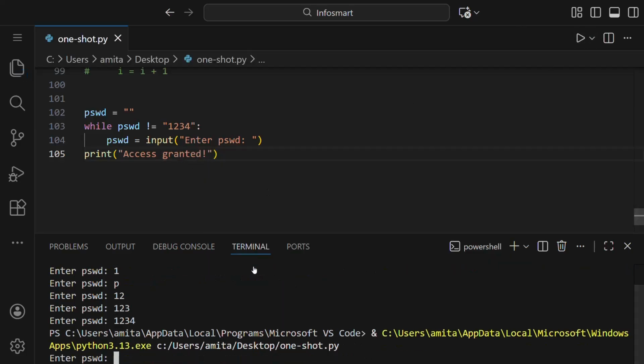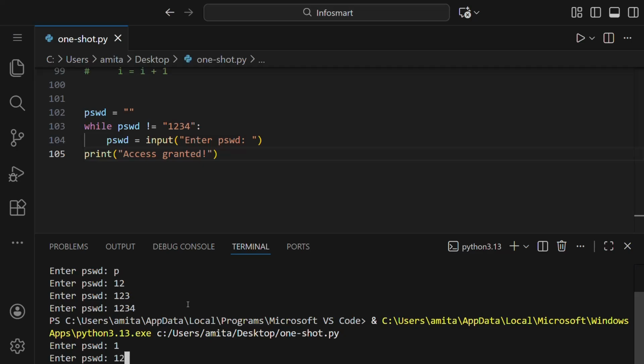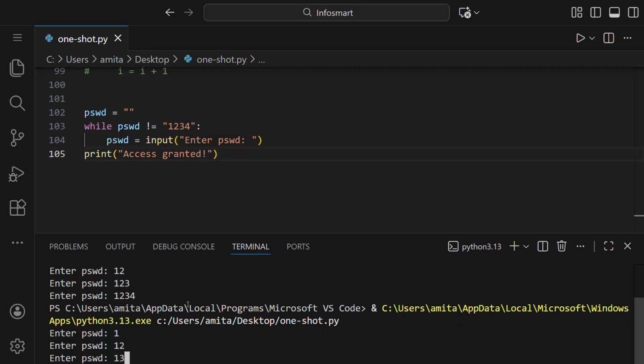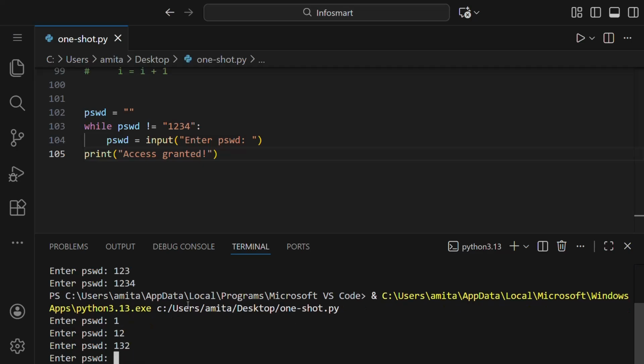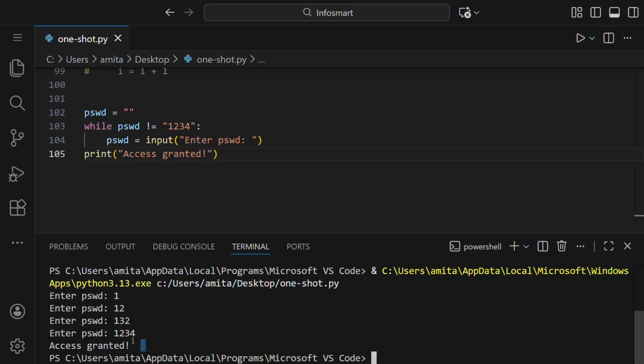So if you run this, it says enter password. 1121232, anything. You can see it's going again and again. If we say 1234, then it printed access granted.